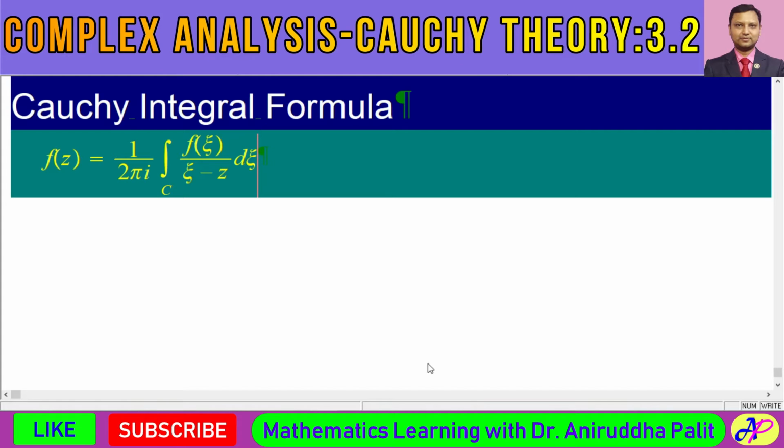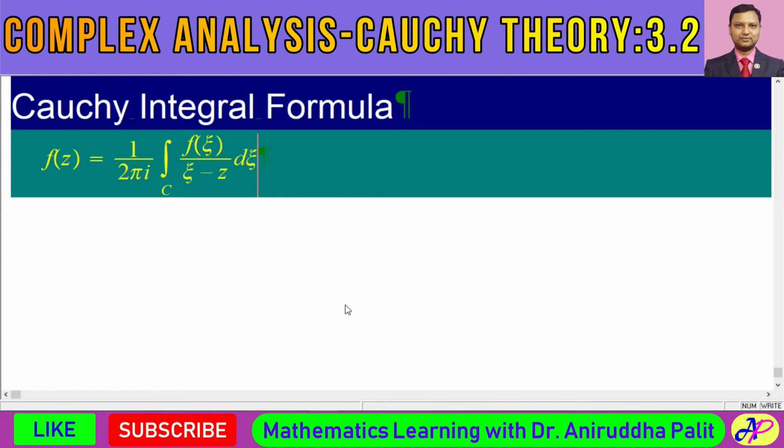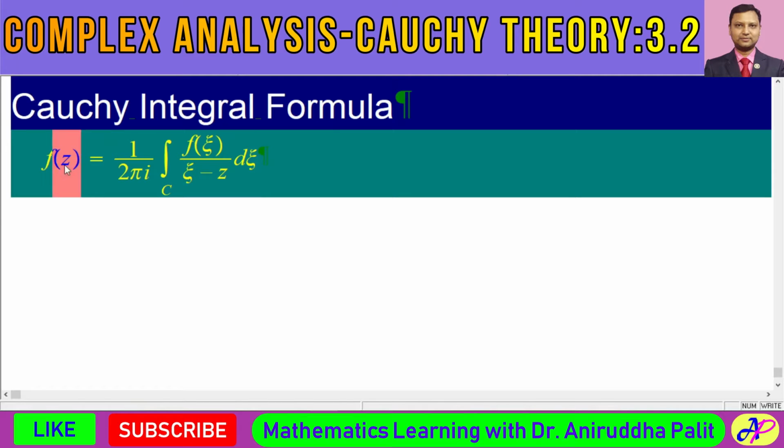Everybody. So let's start with the statement of this Cauchy Integral Formula. Then we shall move to the proof of this formula. What does it say? It says that if a function f is there,